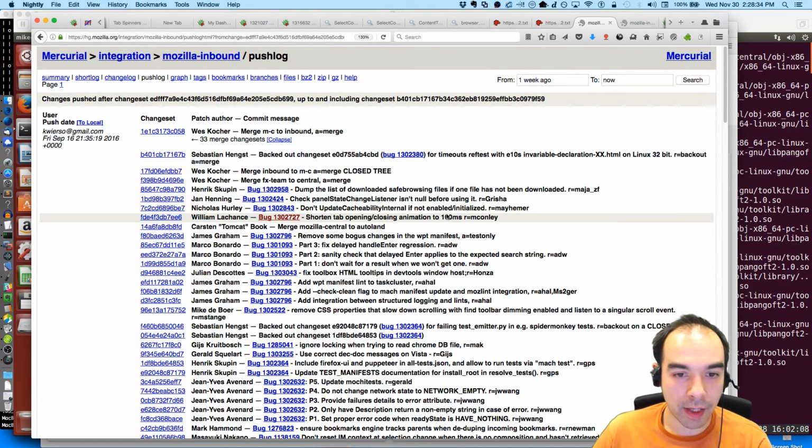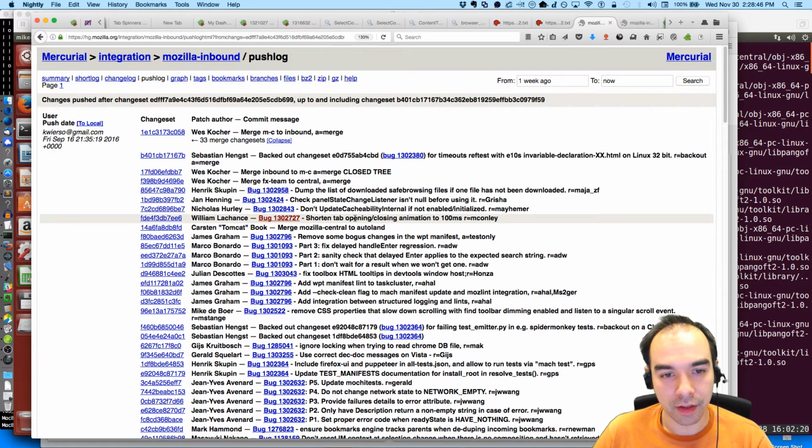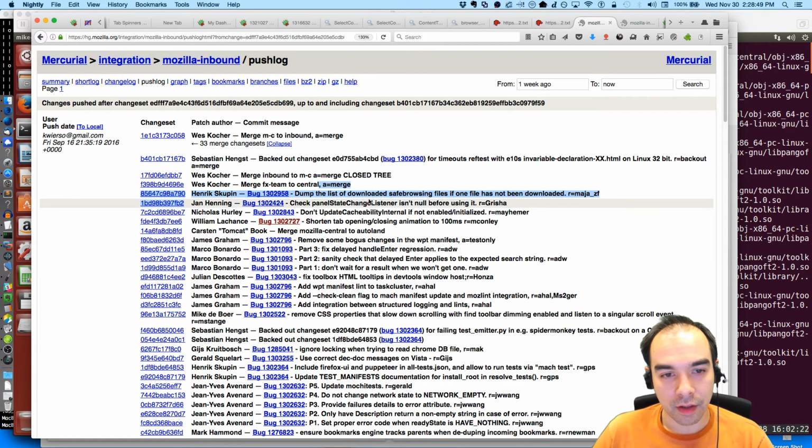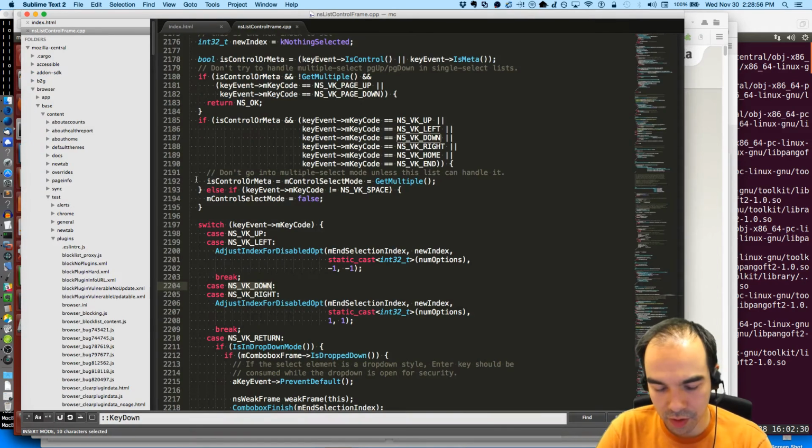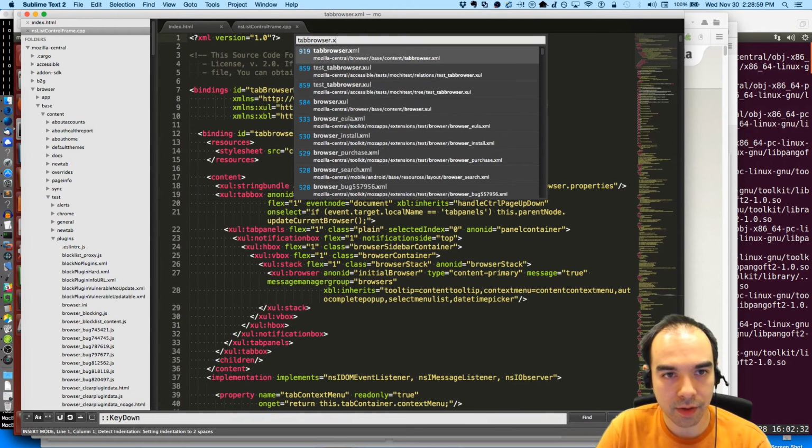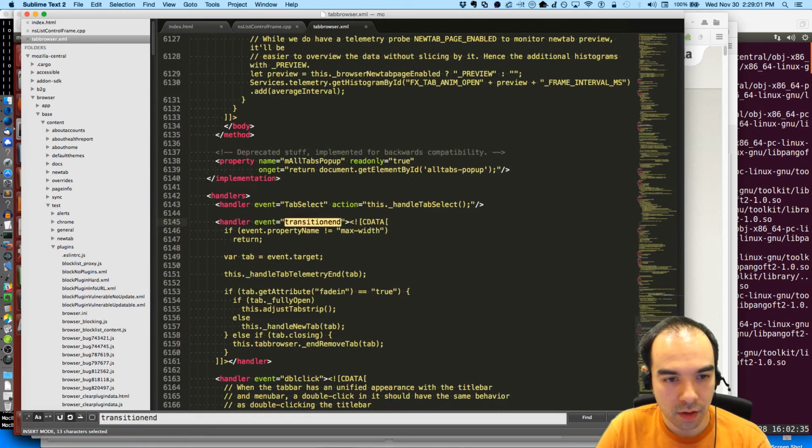Shortened tab opening and closing animation to 100 milliseconds. I don't think that should have affected it, because the transition end shouldn't impact tab browser. Handle new tab.